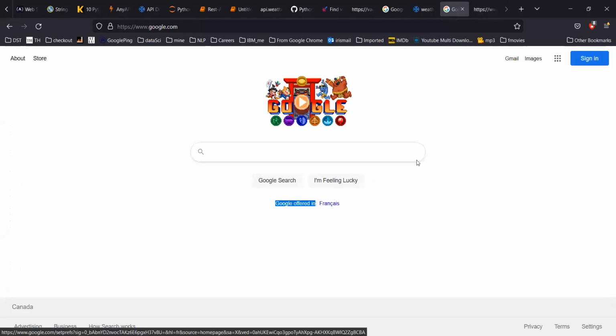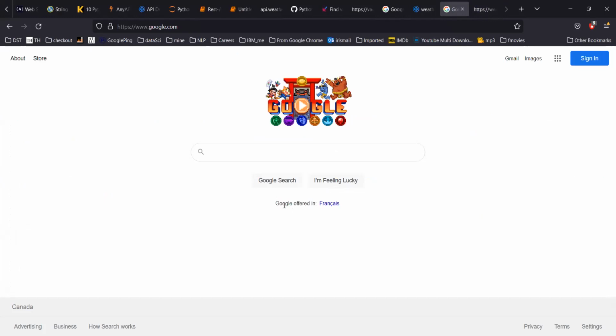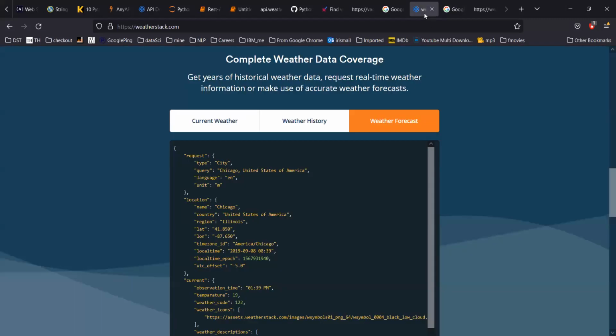Okay, so the HTML page has all the information, but the problem with the HTML page is, suppose Google decides to rename this "Google offered" into, let's say, "offered in". Or suppose they rename this line to anything, then your program will fail, because you are looking for a specific string when you are searching it out, and that's where the API comes in.